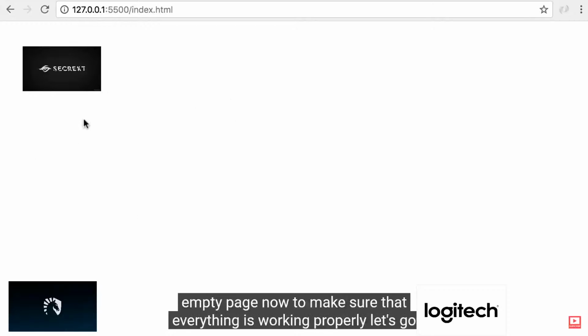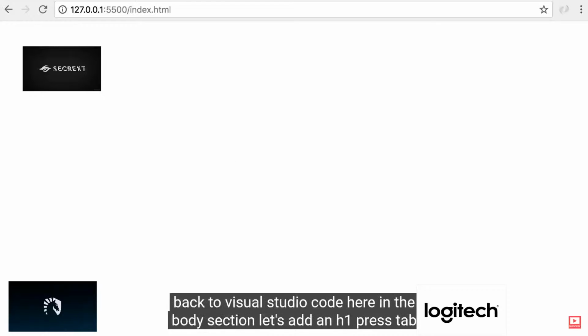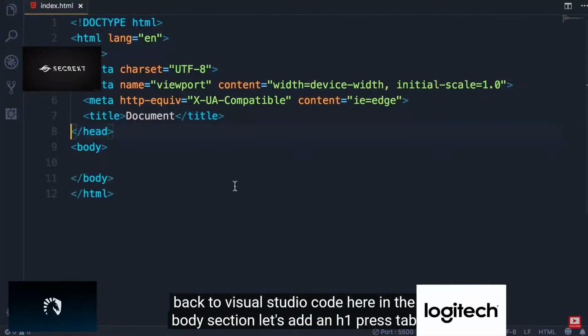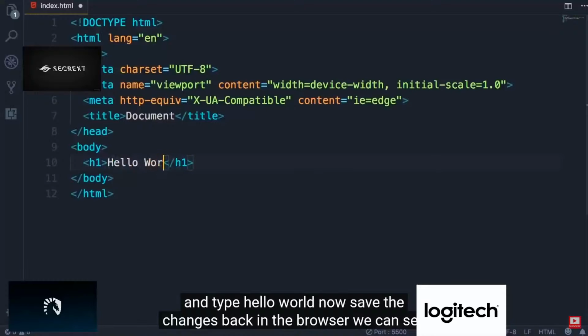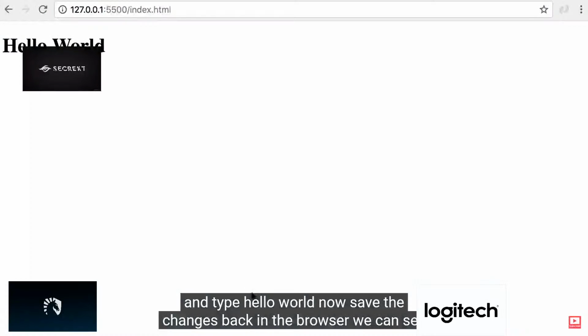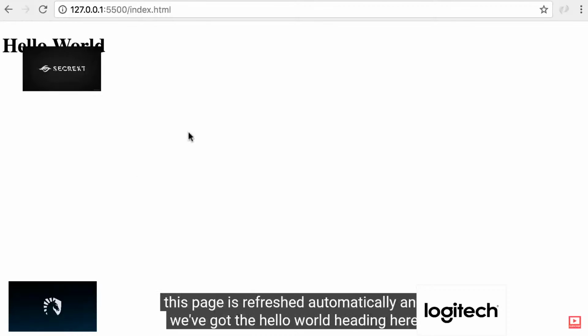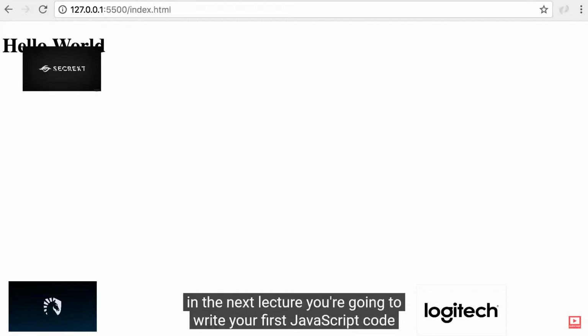Now, currently we have an empty page. Now, to make sure that everything is working properly, let's go back to Visual Studio Code. Here in the body section, let's add an H1, press Tab, and type Hello World. Now, save the changes. Back in the browser, you can see this page is refreshed automatically. And we've got the Hello World heading here. In the next lecture, you're going to write your first JavaScript code.